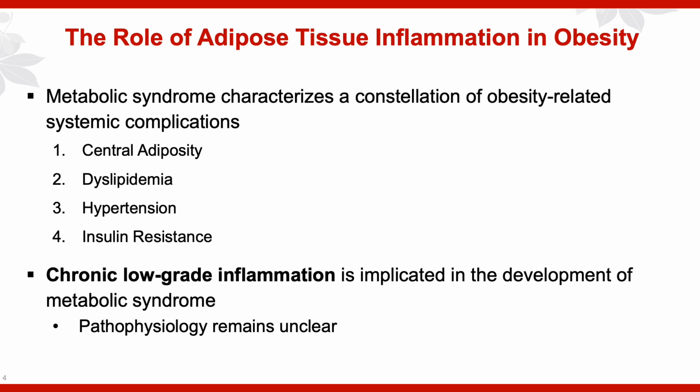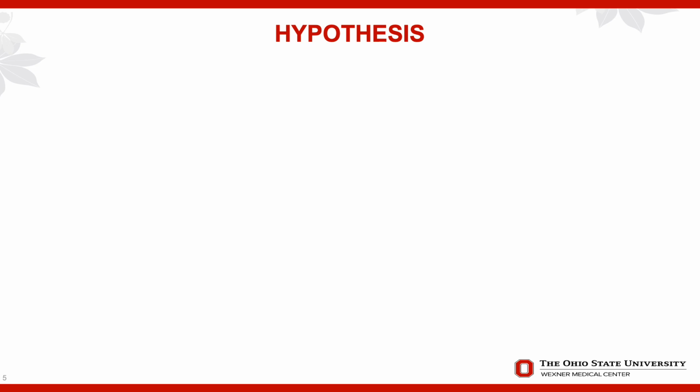Additionally, metabolic syndrome is typically characterized by a constellation of obesity-related complications, usually including central adiposity, dyslipidemia, hypertension, and insulin resistance. There is some literature to suggest that chronic low-grade inflammation may be implicated in the development of metabolic syndrome, but its ultimate pathophysiology remains unclear.